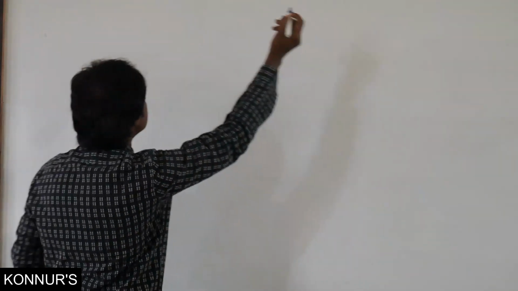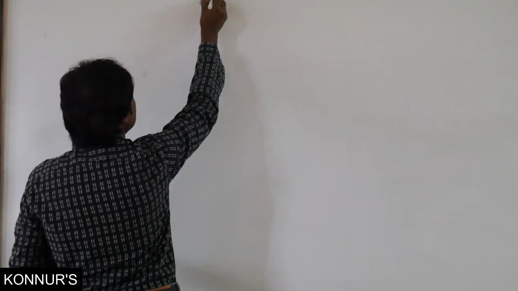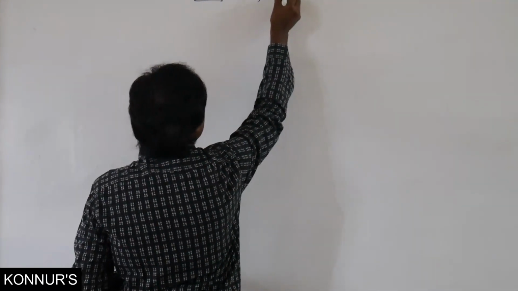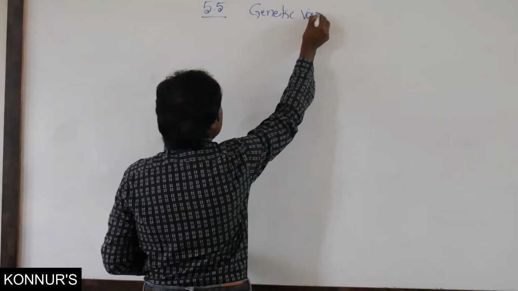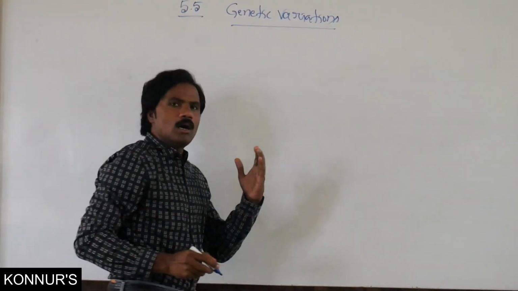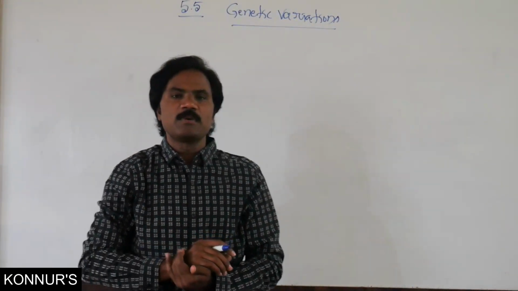Then, continuing to the next subtopic, genetic variation. How does genetic variation take place?